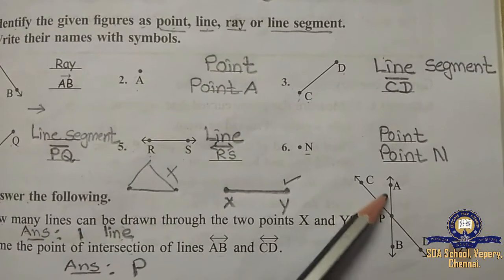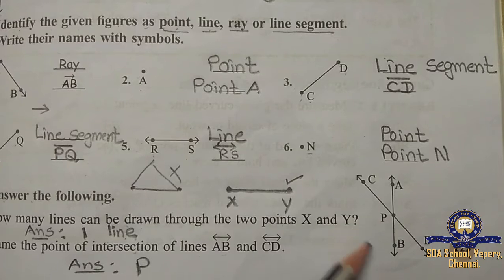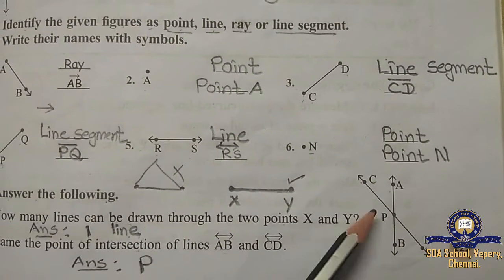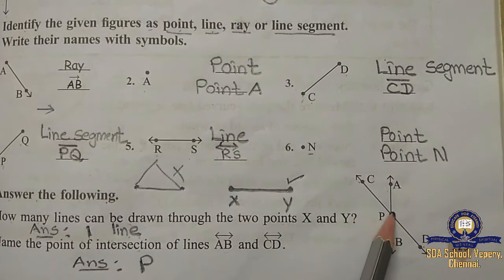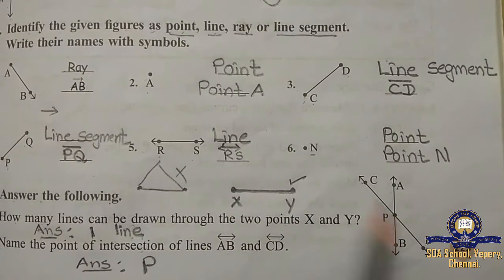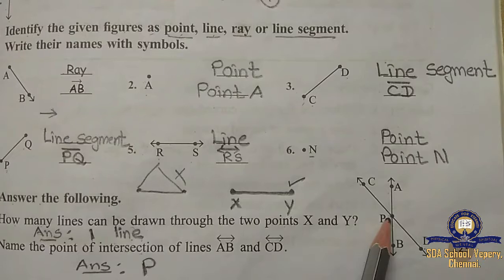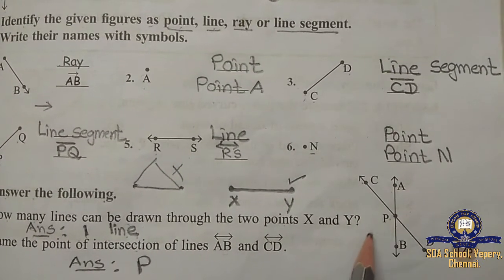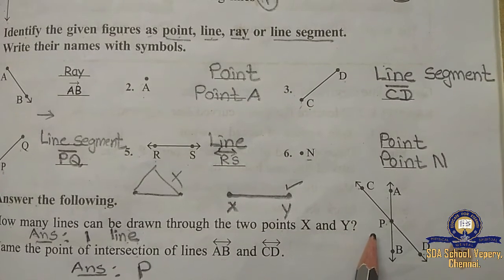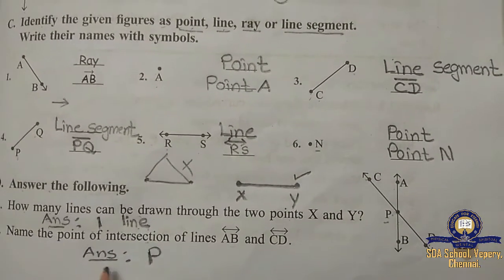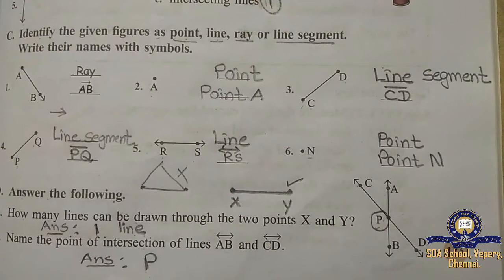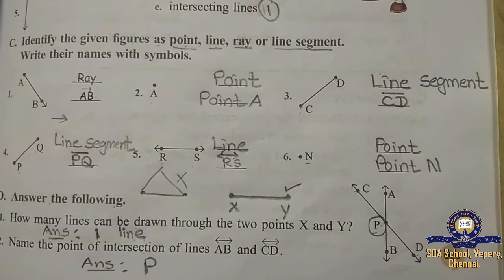Can you see here? AB and CD. Intersecting means the middle one is called intersecting. The two lines join together, and that joining part is called the point of intersection. So what is given there? Name the point. What is mentioned? P. So the answer is P, the point of intersection.